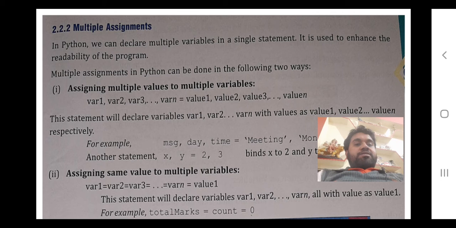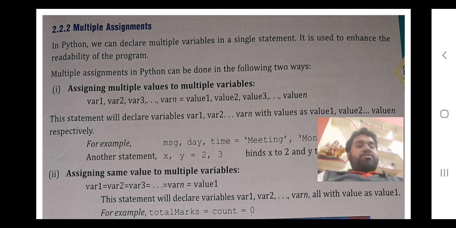Now there are two things. One is assigning multiple values to multiple variables, like a, b, c. You write 12, 13, 14, and directly it will assign a is equals to 12, b is equals to 13, and c is equals to 14. Here they have written var1, var2, var3 till varn, and value1, value2, value3. So var1 is equals to value1, var2 is equals to value2.